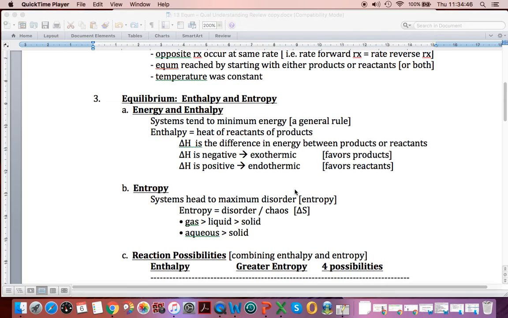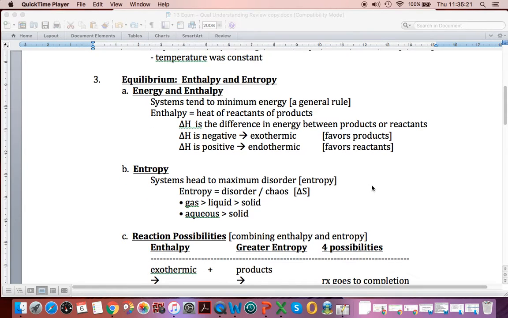Early on, we talked about, hey, how can you look at a reaction and tell if it's likely to go to completion, not happen, or form an equilibrium? And that involves looking at two properties. One, enthalpy, the heat of reaction, and the second being entropy, the amount of disorder. So if you have an exothermic reaction and more disorder on the product side, the reaction goes to completion. If you have an endothermic reaction and more disorder on the reactant side, that will favor the reactants or no reaction.